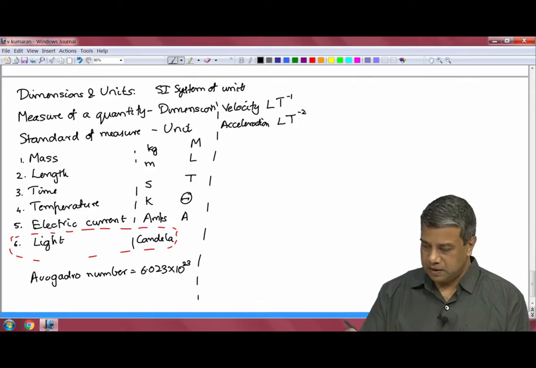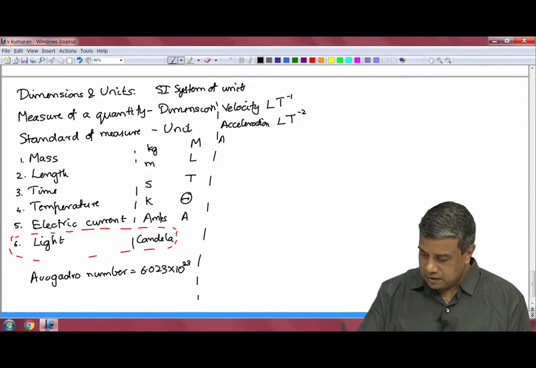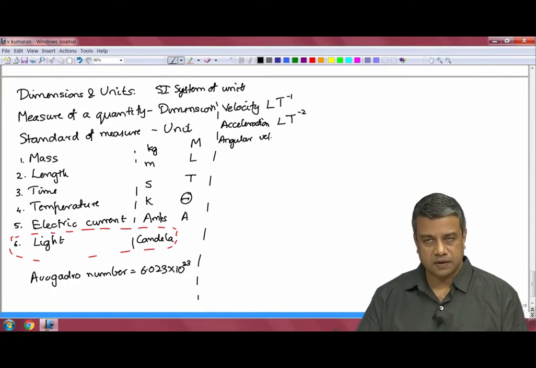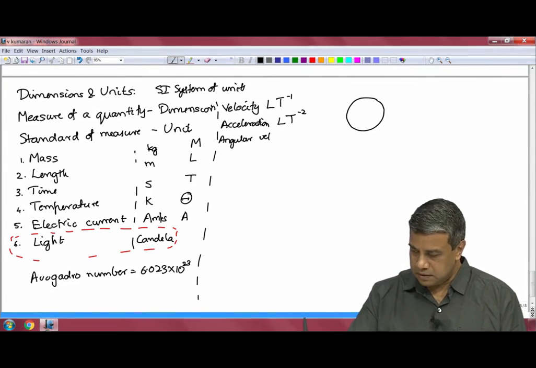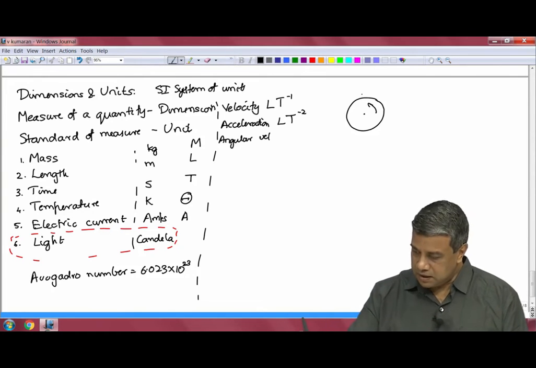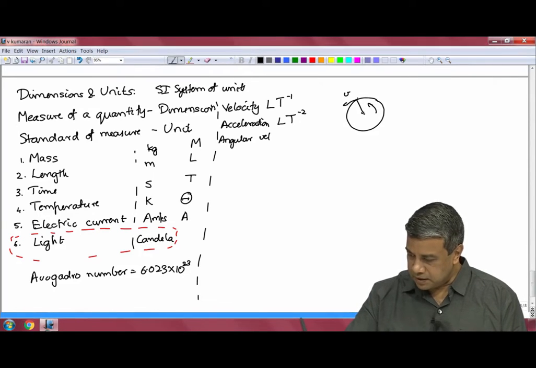Angular velocity. If I have a rotating object, which is rotating at some velocity, for the angular velocity of the solid object, I take the linear velocity and divide it by the radius.